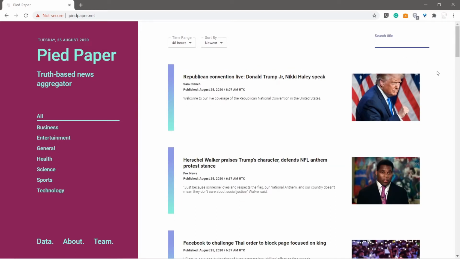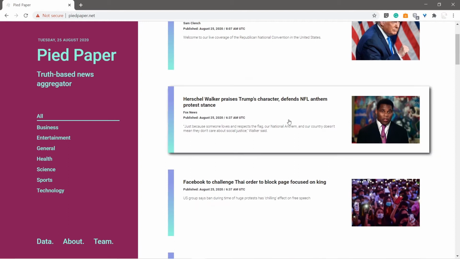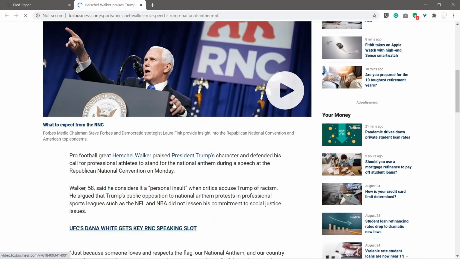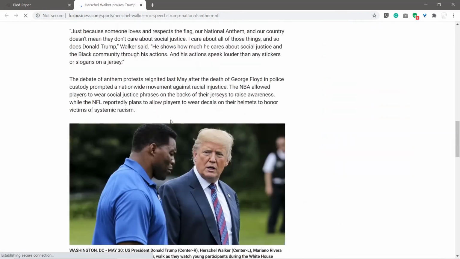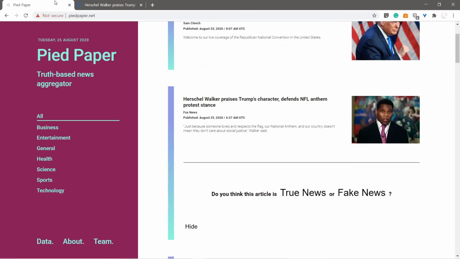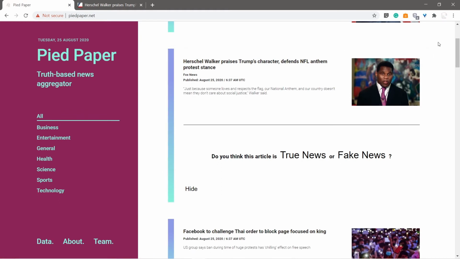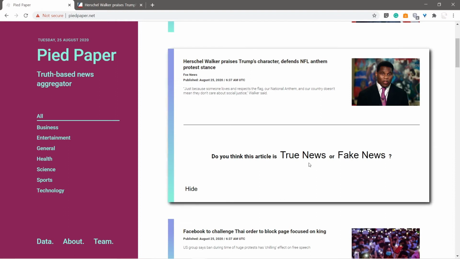However, the important bit, a machine learning PyTorch bit, comes when you actually read one of the articles. Let's say, for now, we choose this article on foxnews.com and pretend that we went through it. I'm not going to go to the trouble of reading a Fox News article right now. And when we come back, we'll be prompted with this question that we have to answer.